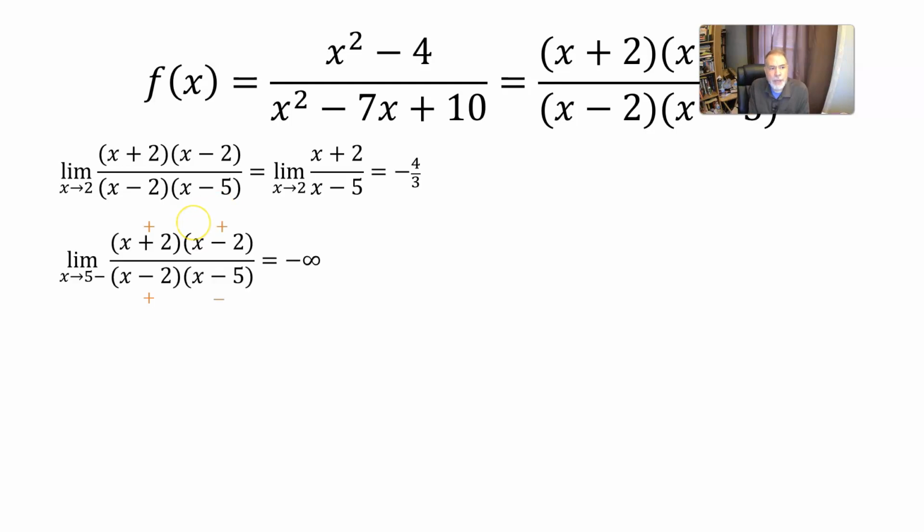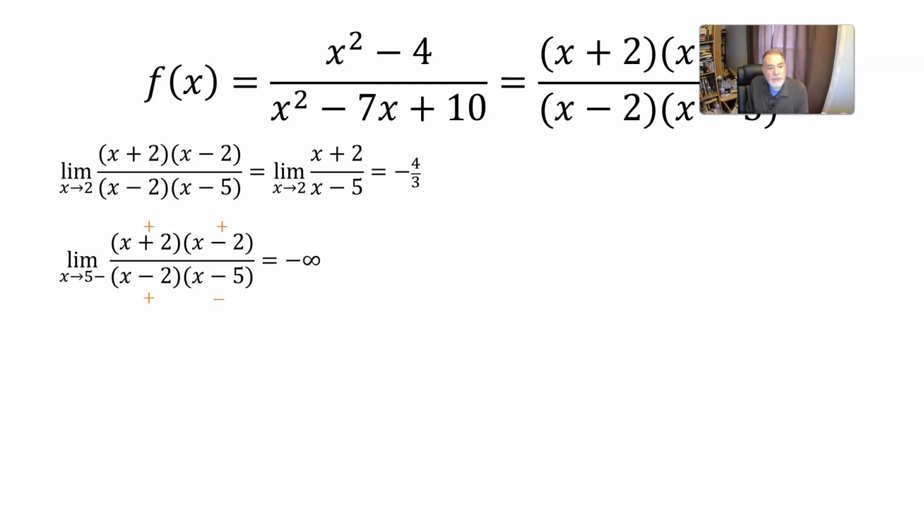But if we look at the limit as x approaches 5, we could break it down into the limit as x approaches 5 from the left and then from the right. So if x is a little bit less than 5, both factors on top are positive. x minus 2 would be close to 5 minus 2, which is a positive 3.